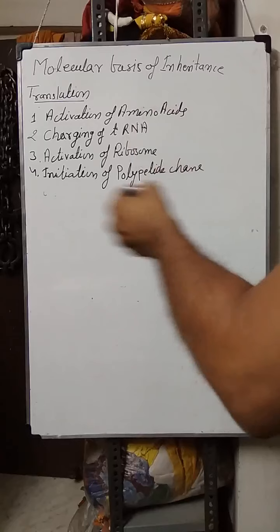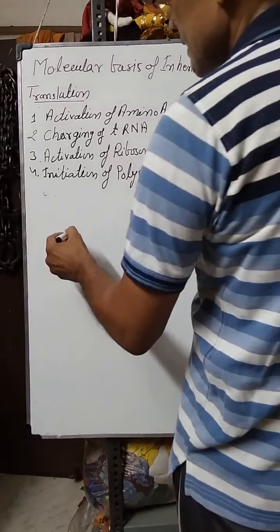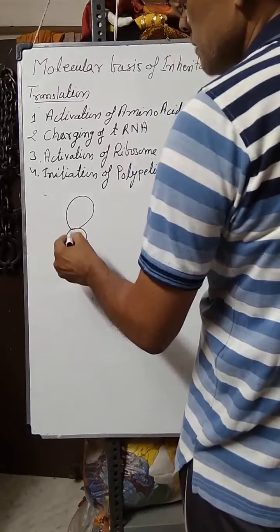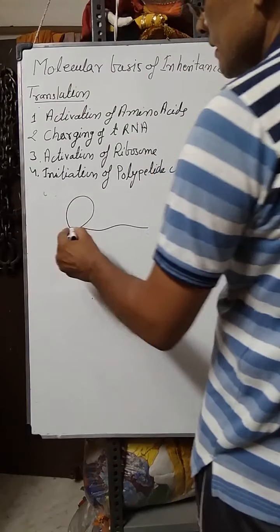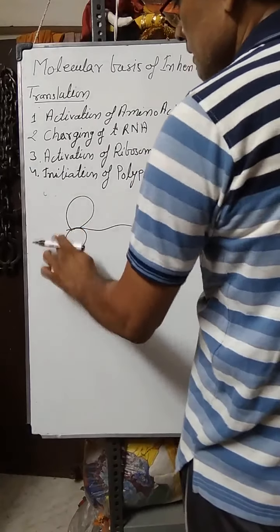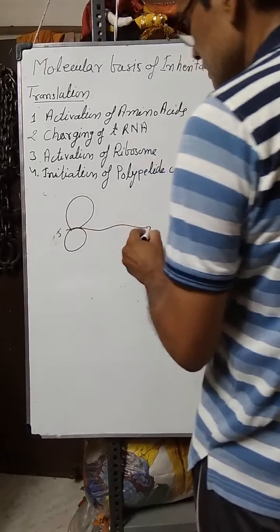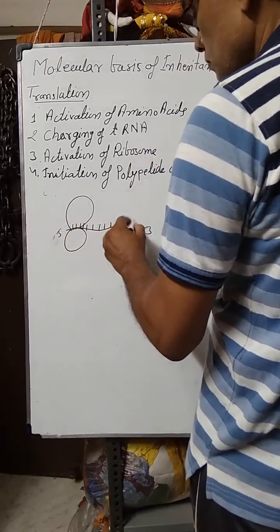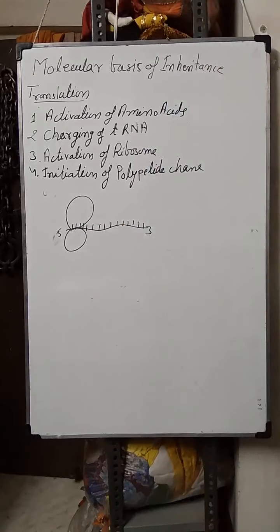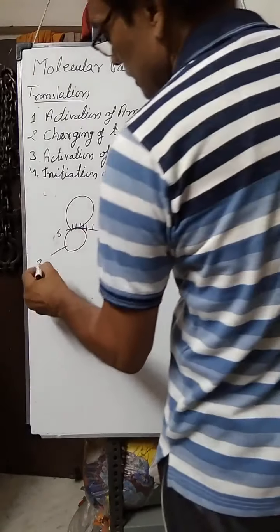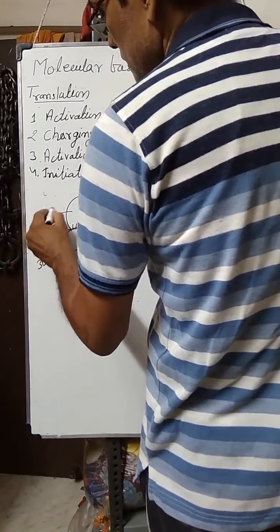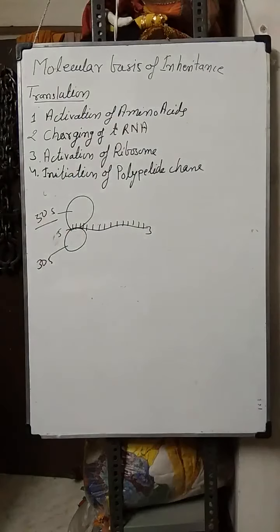During this initiation, initially the 30S ribosome and 50S ribosome join together, and the messenger RNA is attached on the 30S, and then both subunits of the ribosome attach together to form the complete 70S ribosome that is present in prokaryotic cells.